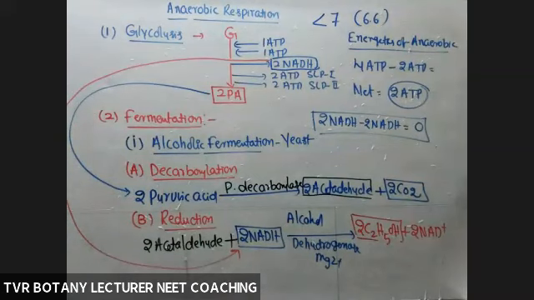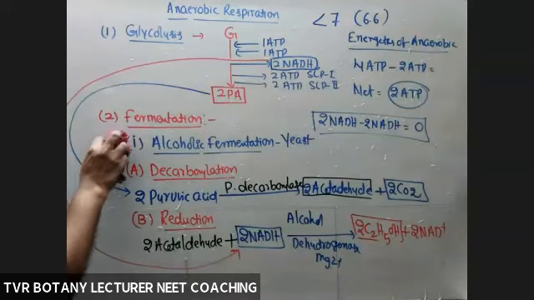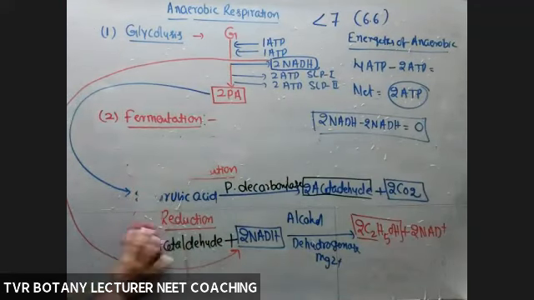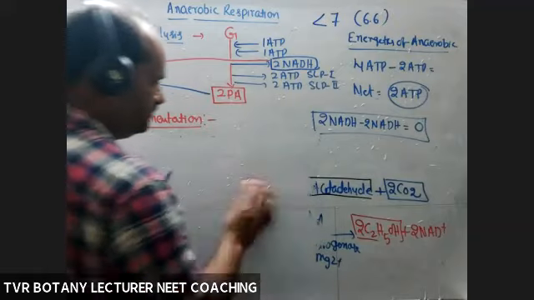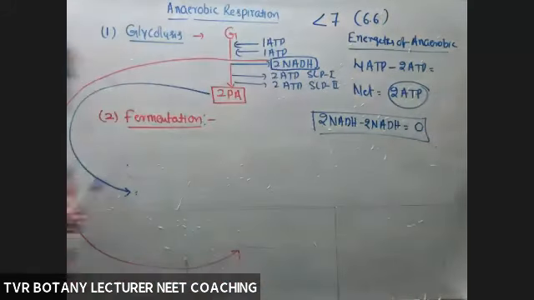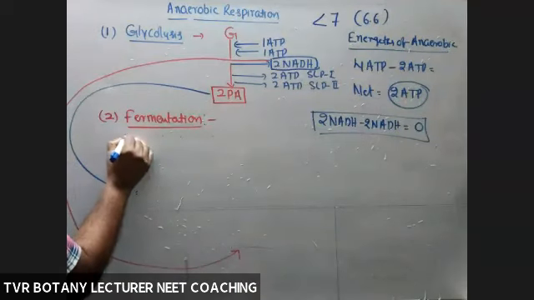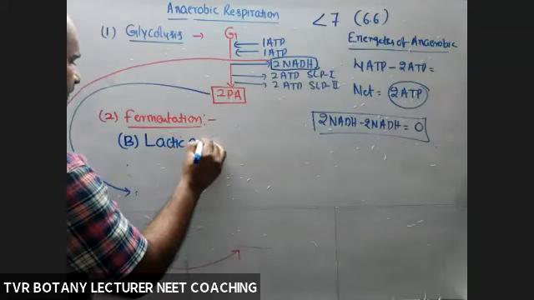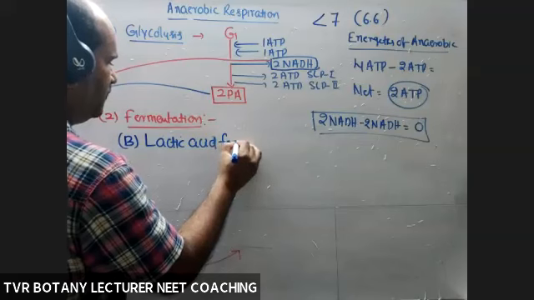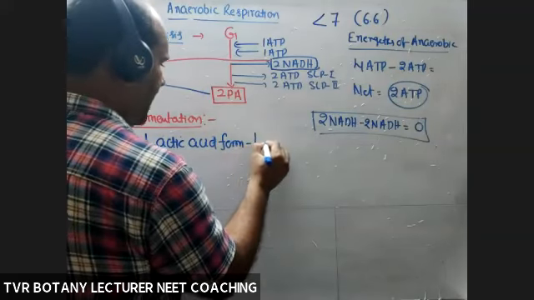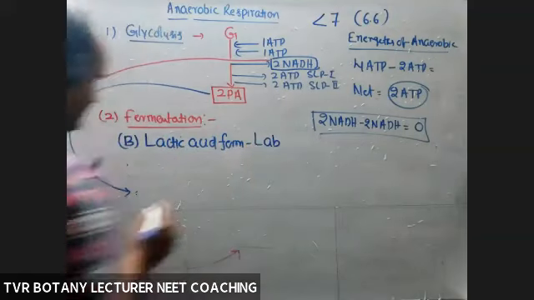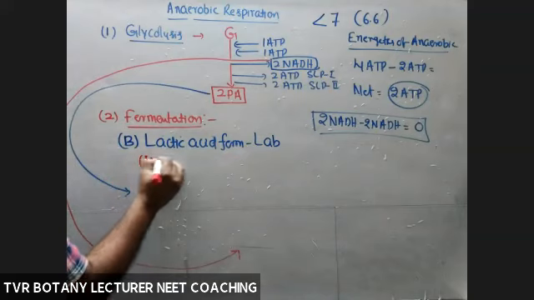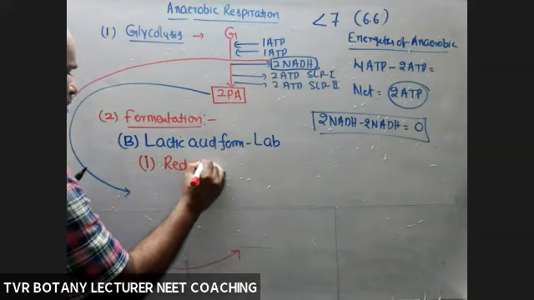So that is alcoholic fermentation. The second fermentation given is lactic acid fermentation, in microbes such as Lactobacillus. What is the total number of reactions? Only one reaction, reduction only, no decarboxylation.